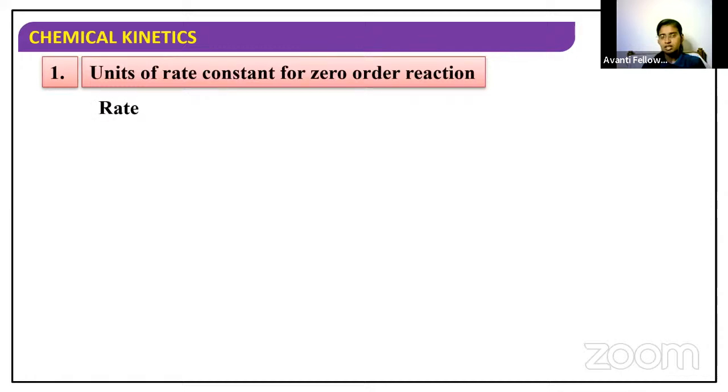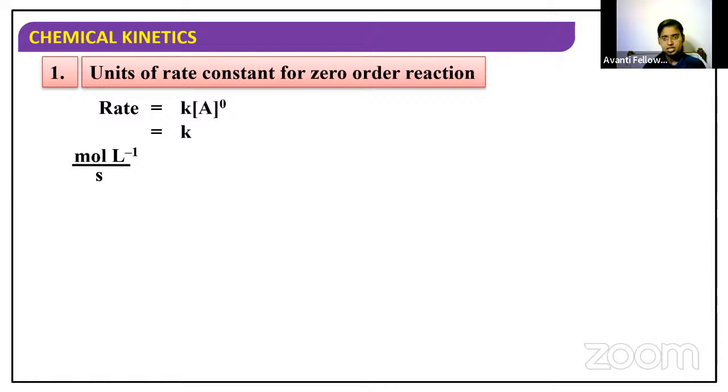To find out the unit, take the rate equation. Rate is equal to K into A power 0, because since it is a zero order reaction, order should be equal to 0, right? In place of rate, you can substitute mole per liter per second. Rate is nothing but the concentration with respect to time, dx by dt. dx means it is a concentration.